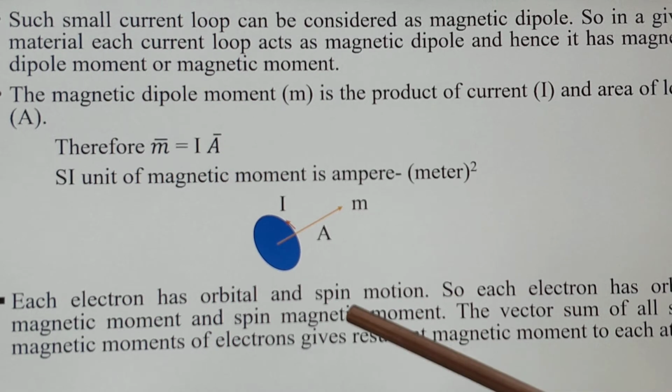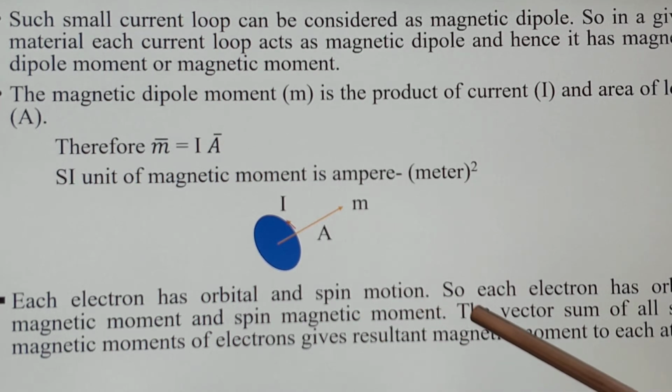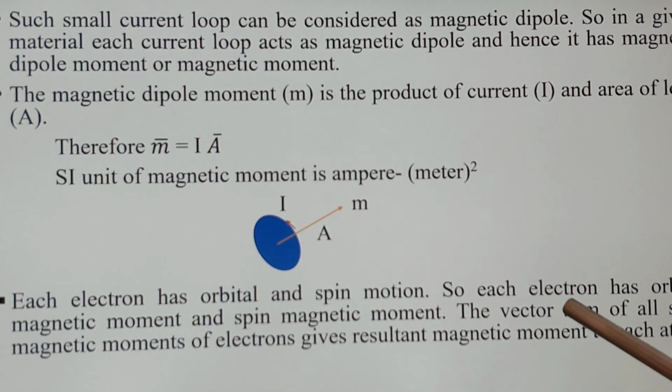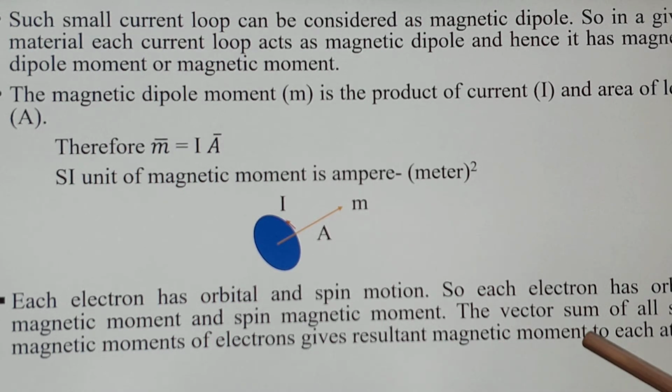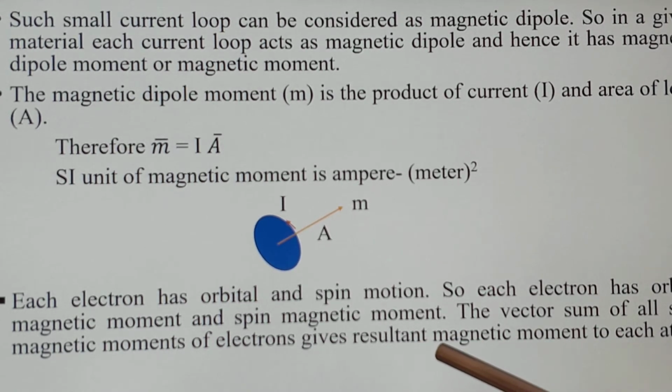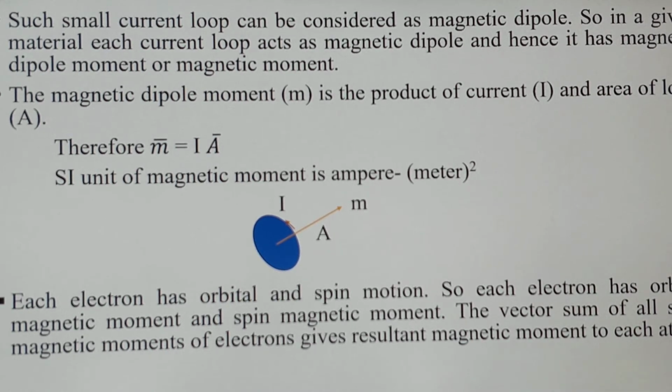Each electron has orbital and spin motion, so each electron has an orbital magnetic moment and a spin magnetic moment. The vector sum of all such magnetic moments of electrons gives the resultant magnetic moment of each atom.